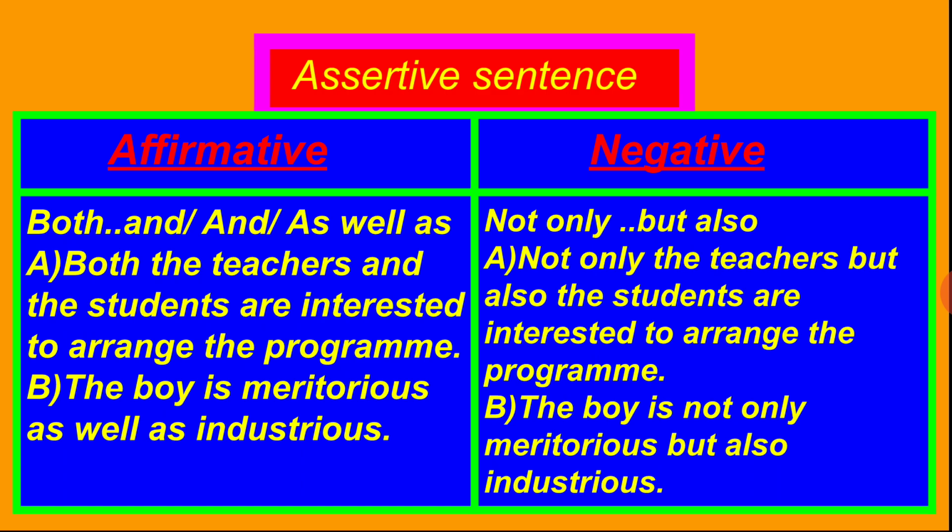Now look at this. In the first example, there is both the teachers and the students are interested to arrange the program. Now in the negative form, there is not only the teachers but also the students are interested to arrange the program. Have you understood? In this sentence actually the teachers and students are connected with both dot dot and, and that's why we have used not only before the teachers and but also before the students. The boy is meritorious as well as industrious. Now the boy is not only meritorious but also industrious.